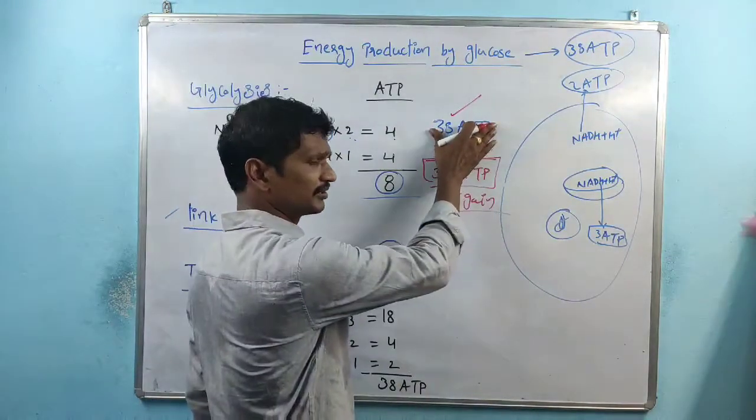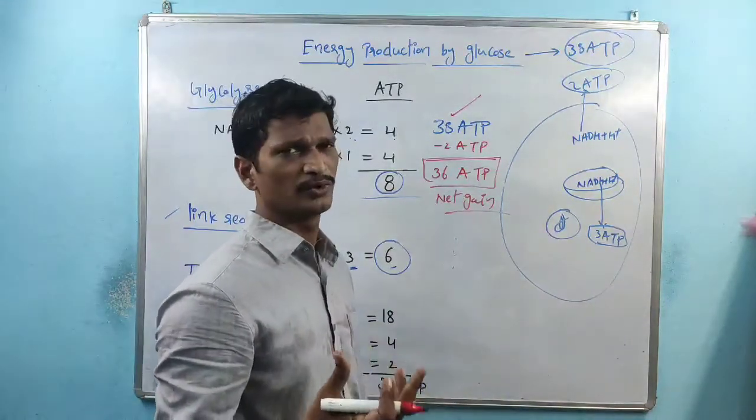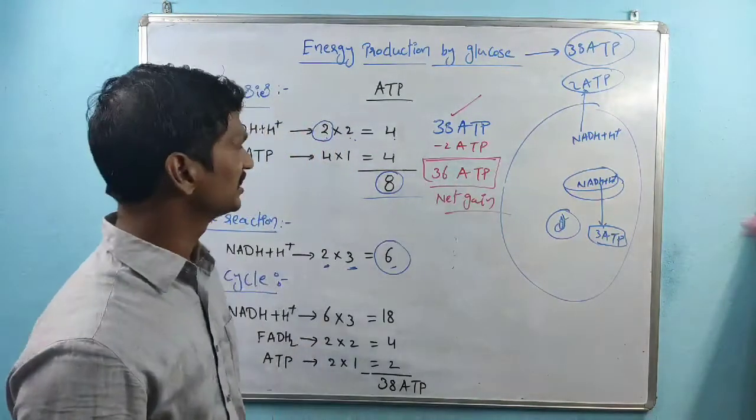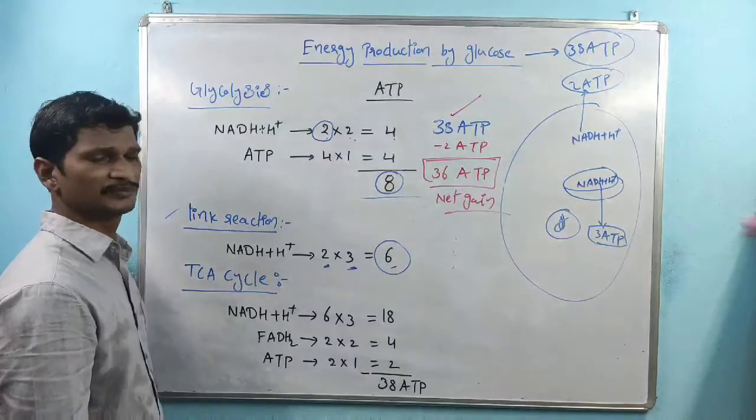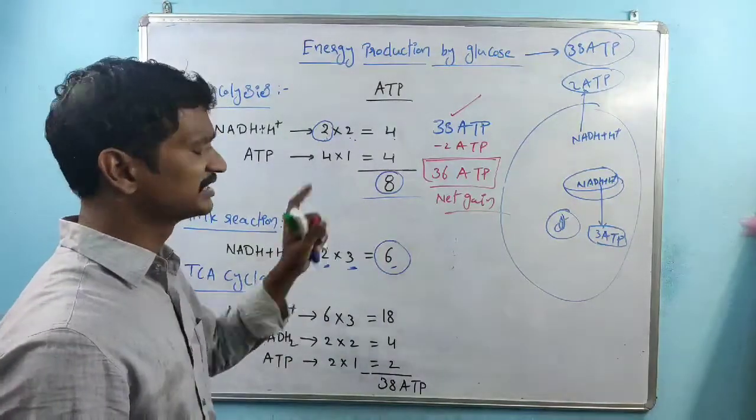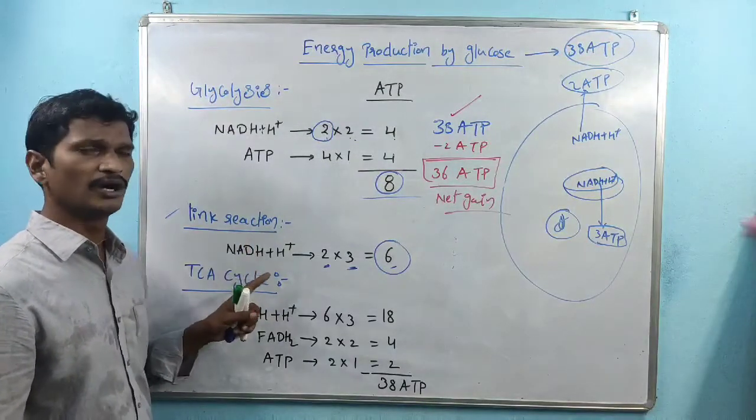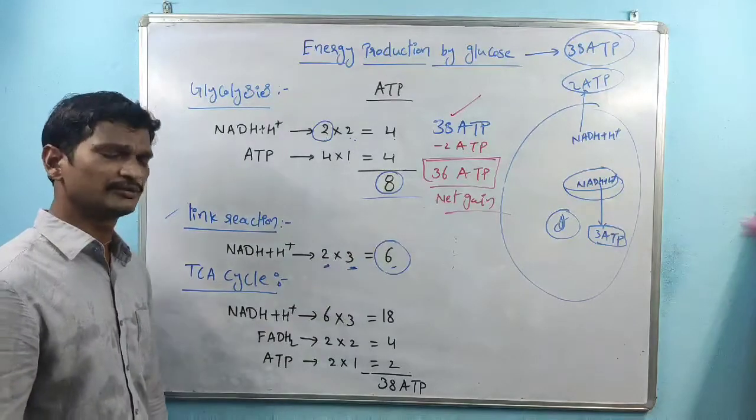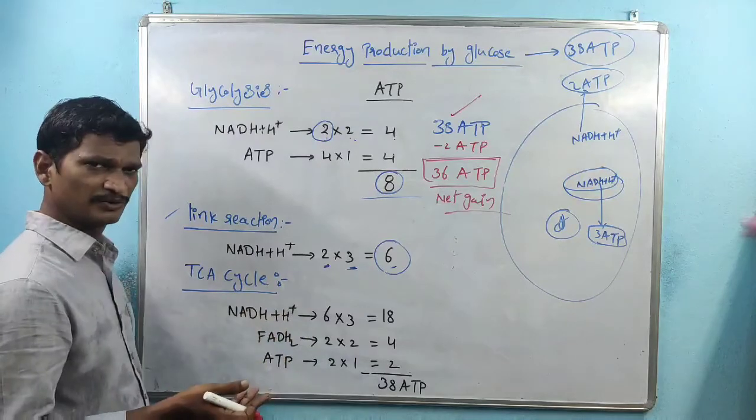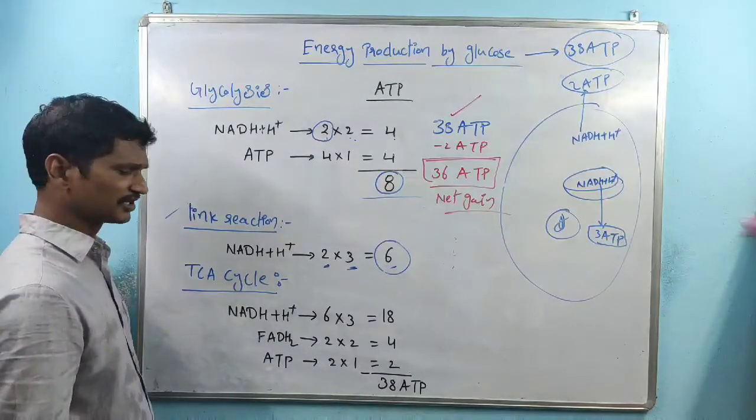So this is one of the important points: in the complete oxidation of glucose, how many ATPs are produced? Once the glucose molecule is completely oxidized, the net gain is 36 ATPs. Within glycolysis, the total ATP production is 8 ATPs, and the net gain of glycolysis is 6 ATPs. Within the link reaction, one glucose molecule produces 6 ATPs by the NADH plus H plus. From the TCA cycle, 18 ATPs are produced.